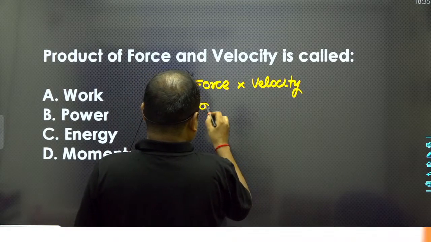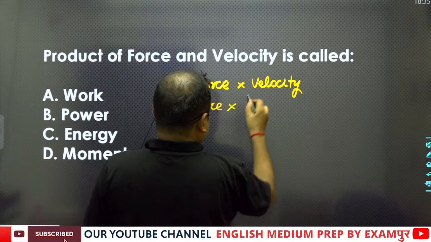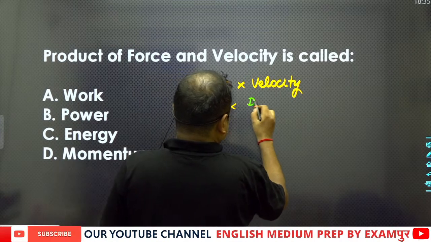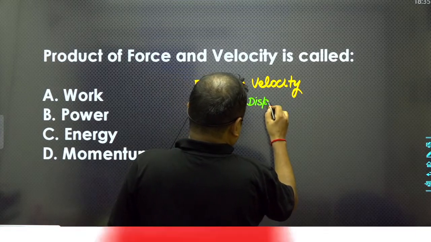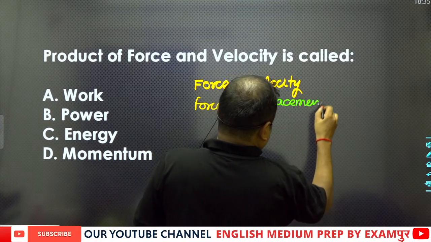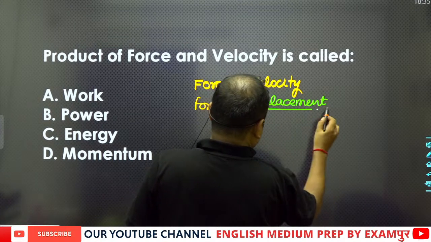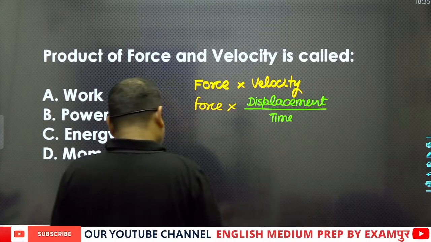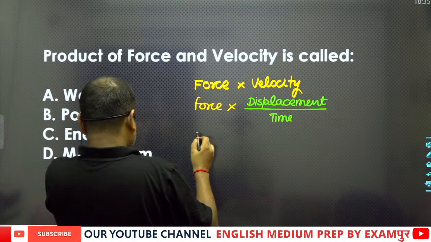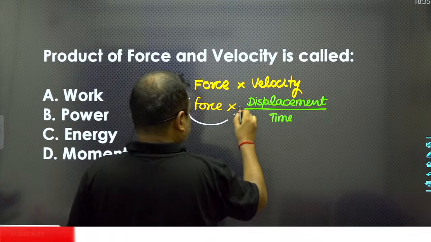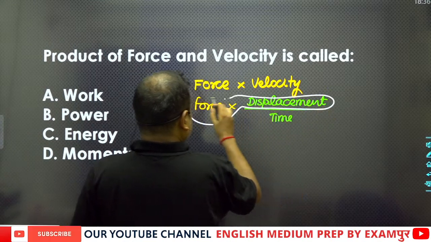Force multiplied by velocity can be written as force into displacement upon time.